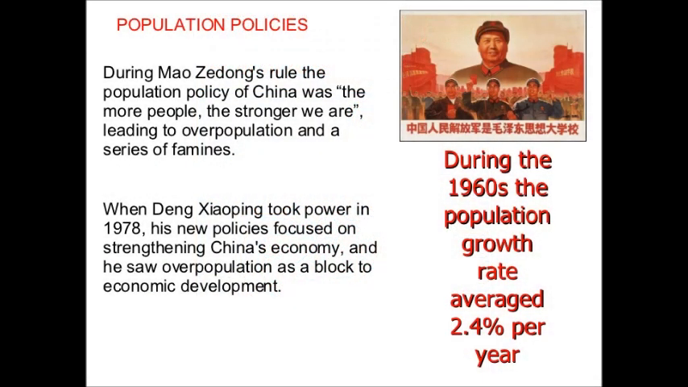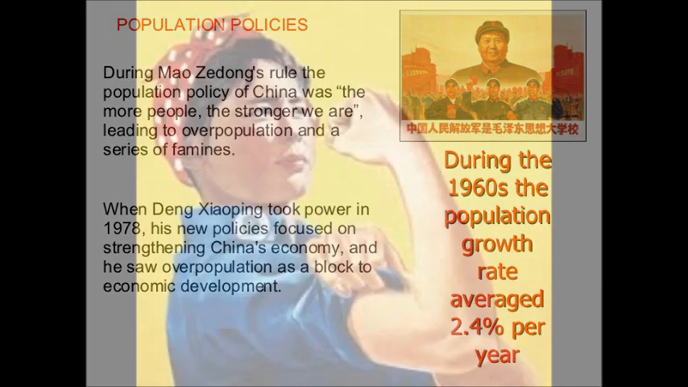When Deng Xiaoping took power in 1978, his new policies focused on strengthening China's economy and he saw overpopulation as a block to economic development. During the 1960s, the population growth rate averaged 2.4 per year. Then the second is Mao and women's rights in China. He said, women hold up half the sky.